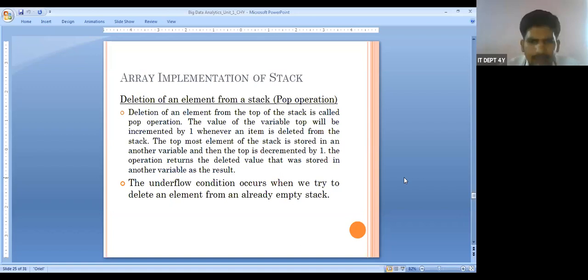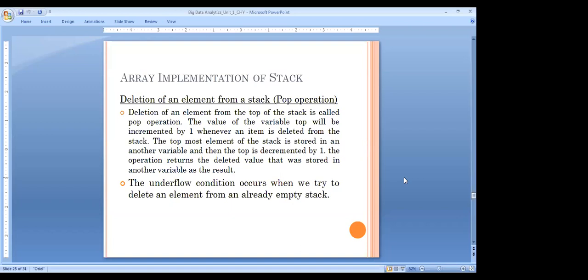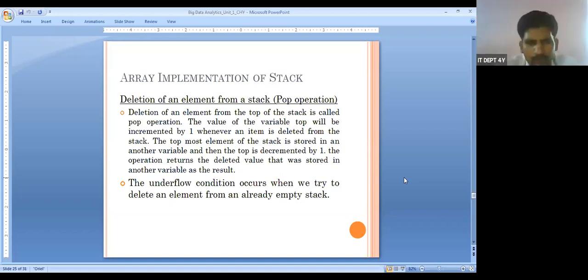So when we are performing the push operation, we need to talk about overflow. The same way, when we perform the pop operation, we need to look into underflow. What is this underflow? When the stack is empty and we still try to remove a value from the stack, what are we going to get? Nothing. That situation is known as the underflow condition.